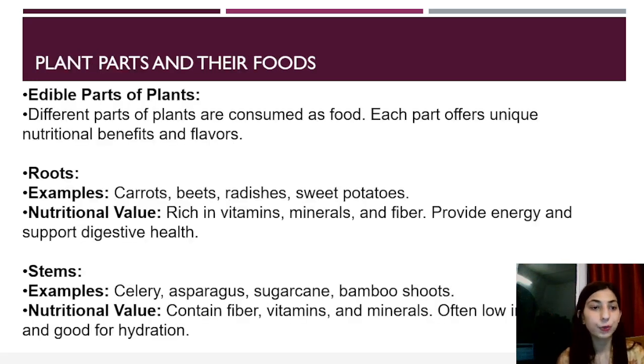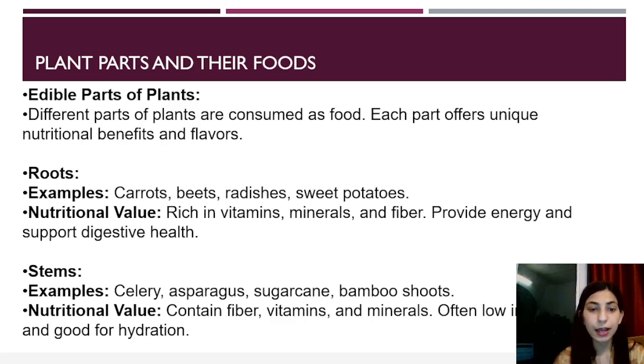Plant parts and their foods. Okay, so we get certain foods from different parts of the plant. For example, there are edible parts of plants. Different parts of plants are consumed as food. Each part offers unique nutritional benefits and flavors. Now, the roots. Okay, examples: carrots, beets, radishes, sweet potatoes. These are all plant roots.